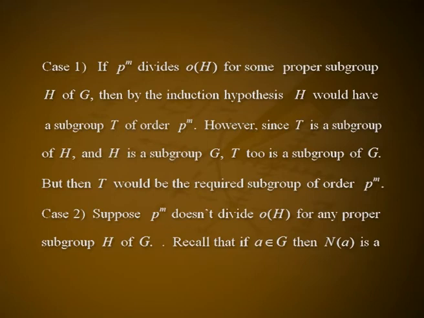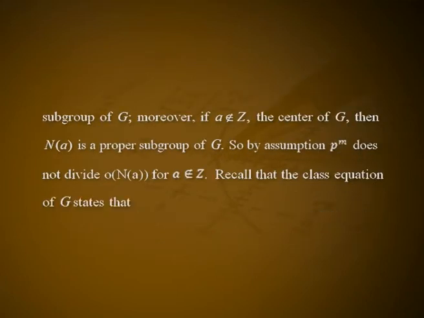Case 2. Suppose p^m does not divide the order of H for any proper subgroup H of G. Recall that if A belongs to G, then the normalizer of A is a subgroup of G. Moreover, if A does not belong to Z, the center of G, then the normalizer of A is a proper subgroup of G. So, by assumption, p^m does not divide the order of the normalizer of A for A not belonging to Z.